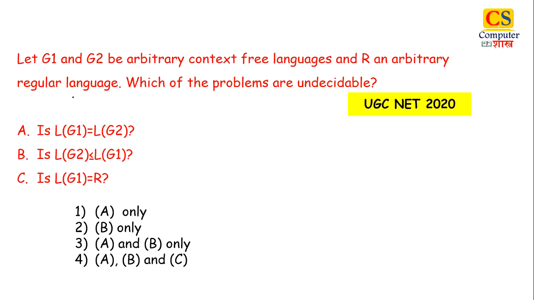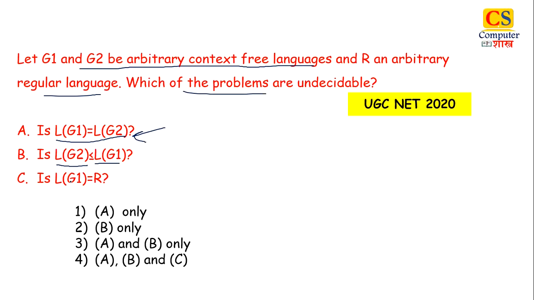Next is, again, an undecidable problem. Let G1 and G2 be arbitrary context free languages and R an arbitrary regular language. Which of the problems are undecidable? First is L(G1) equals L(G2). This is your equality problem in context free language. Next is L(G2) is a subset of L(G1).